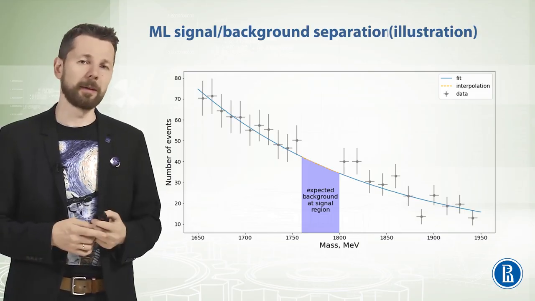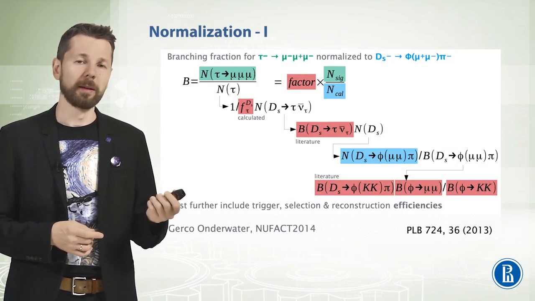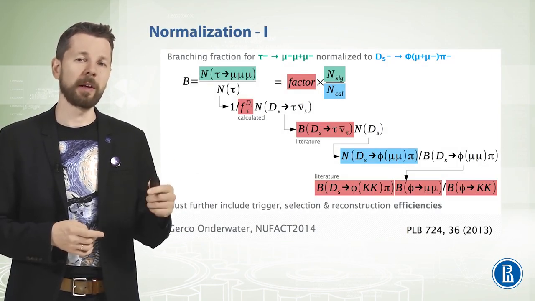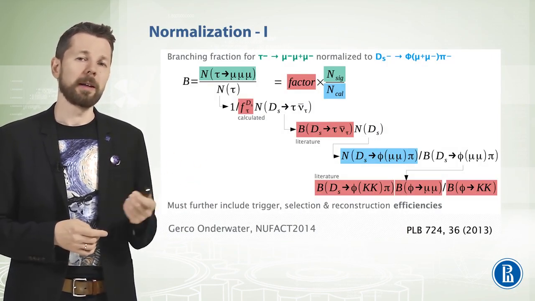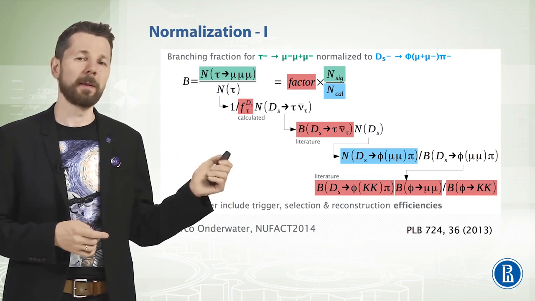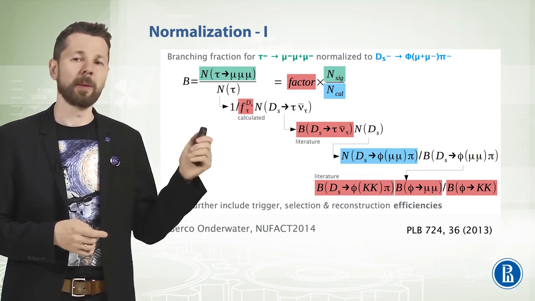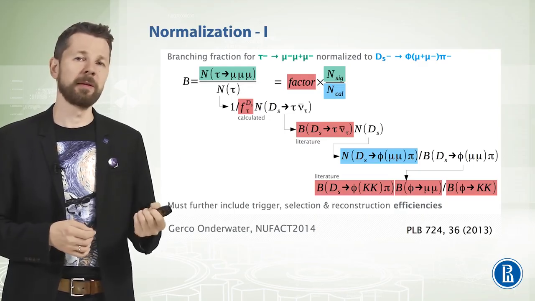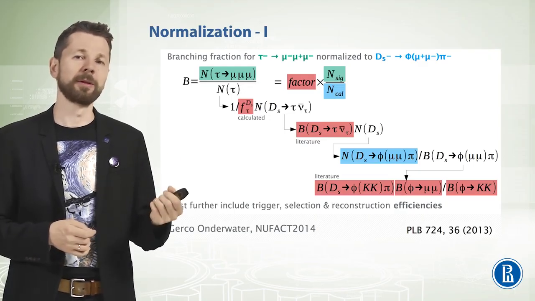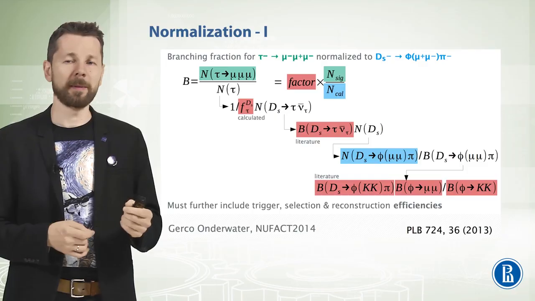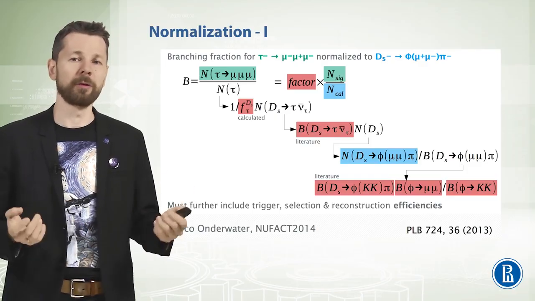So after we get those numbers, we can compute the branching fraction. Here is the formula that is used to estimate the branching fraction out of experimentally computable or countable numbers and something that you can get out of literature.